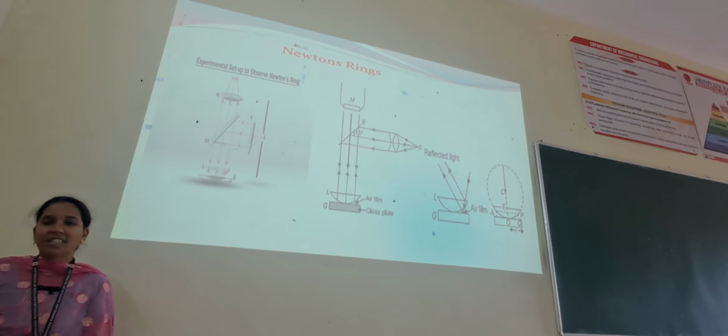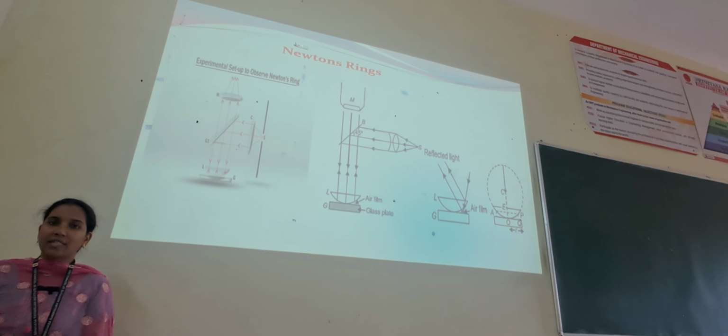How will Newton's rings be formed? When a monochromatic light source falls on the glass plate, which is inclined at an angle of 45 degrees, there will be a formation. As you can see, there is a formation of an air film between the glass arrangement, where the glass arrangement consists of the plano convex lens and plane glass plate. There the thin air film is formed, then the interference will take place.